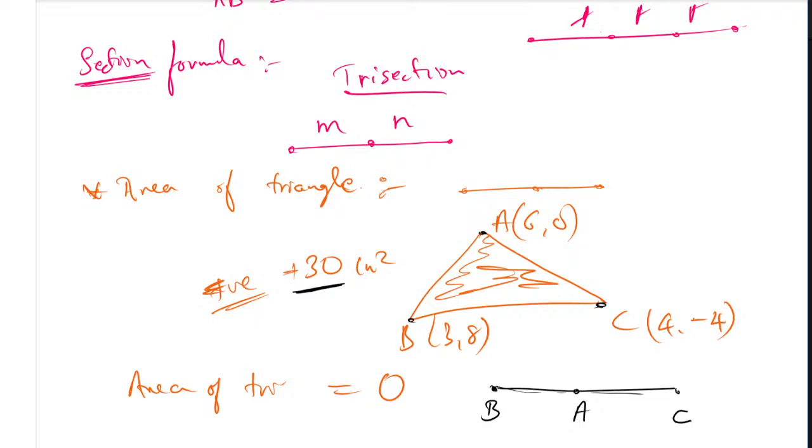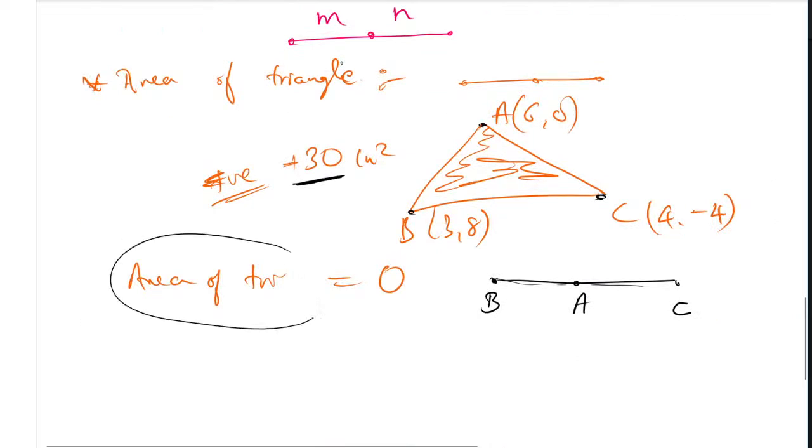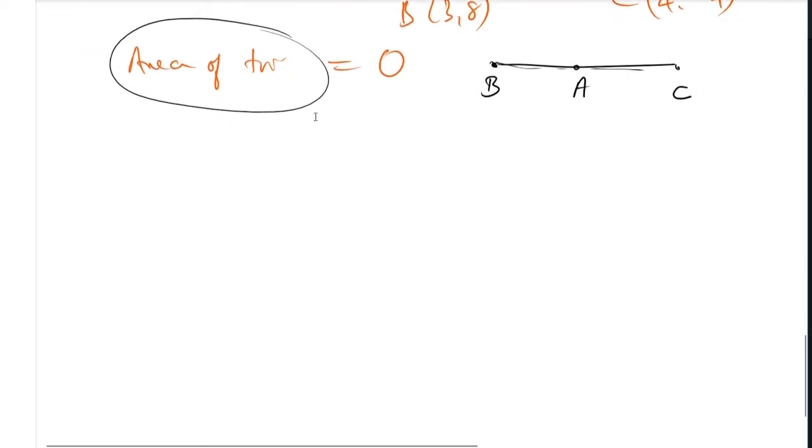So if they ask you to find whether the given 3 points are collinear or not, you can use the distance formula, or you can go with the area of a triangle formula. This is my intention. This type of question you are going to have from this lesson, that is collinear points. Leaving this lesson is important, but study everything here. Okay, let us move towards the next lesson.